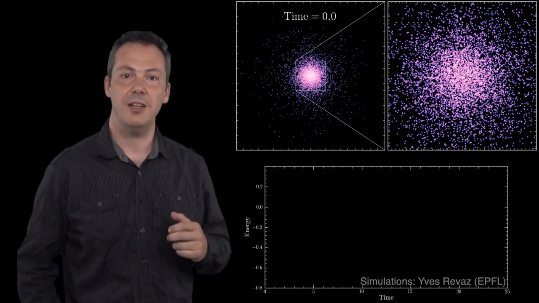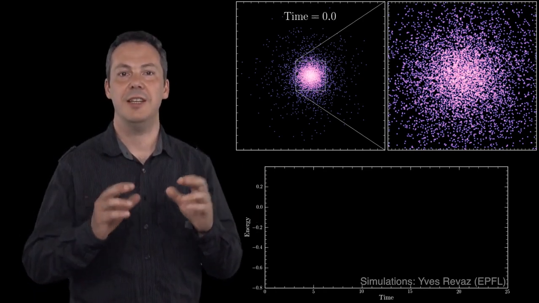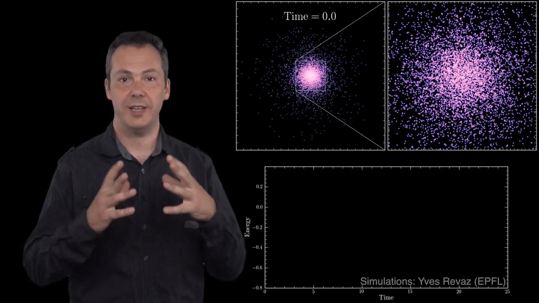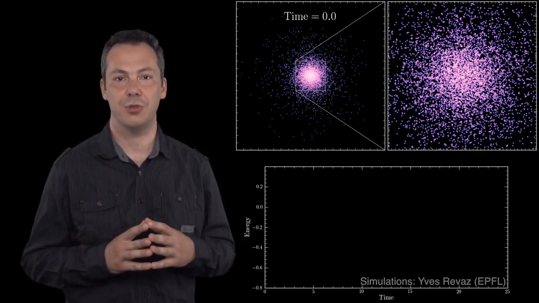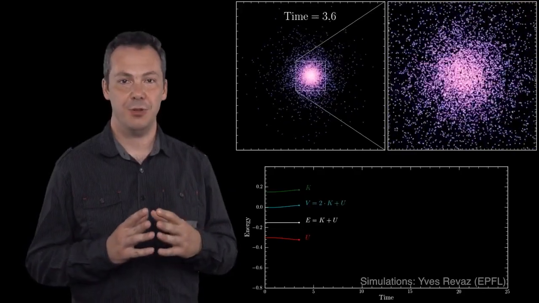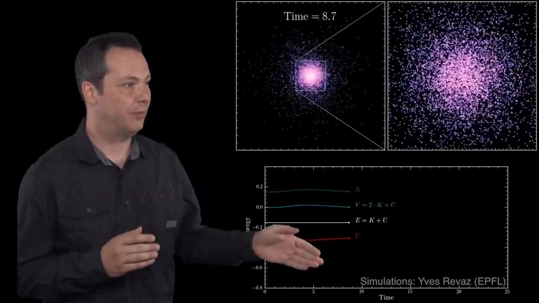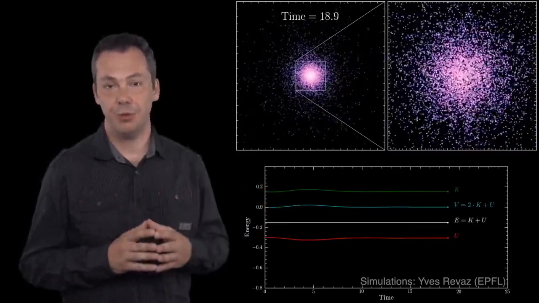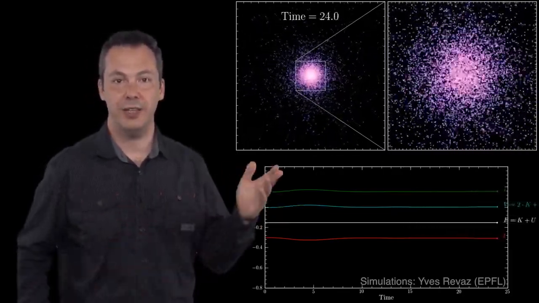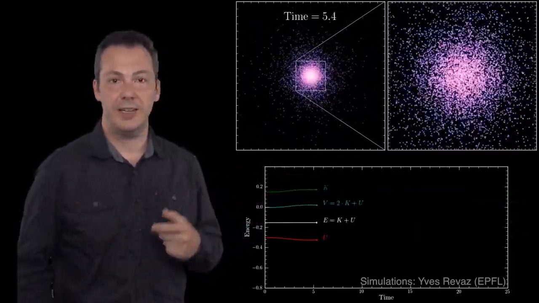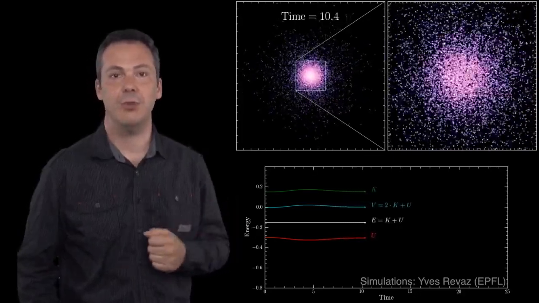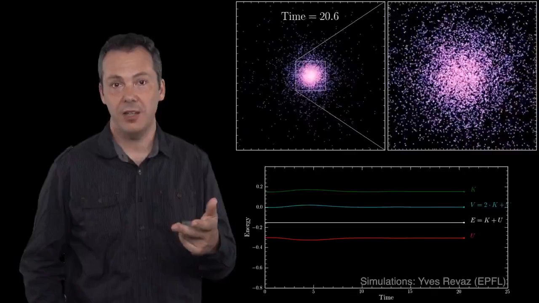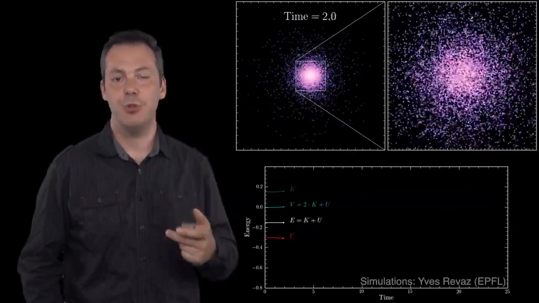In each following footage, the initial positions of all the particles are strictly the same. Only the velocities, that is the kinetic energy, change. In each simulation, we show in the bottom part of the video the kinetic energy in green, the potential energy in red, and their sum, the total energy, in white. As for the virial, i.e. twice the kinetic energy plus the potential energy, it is shown in blue.